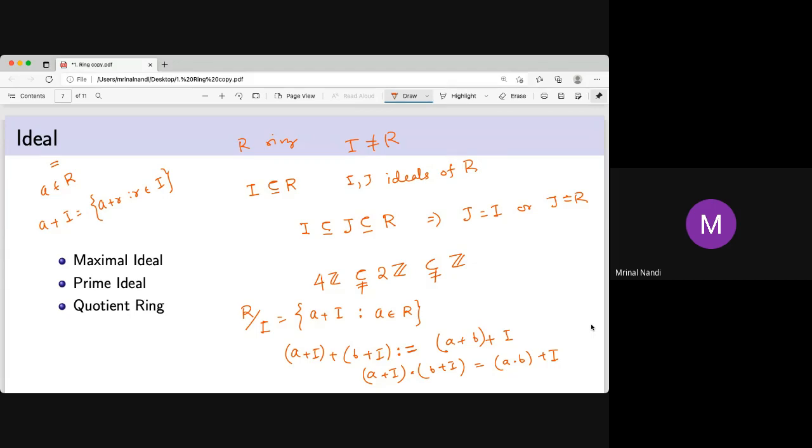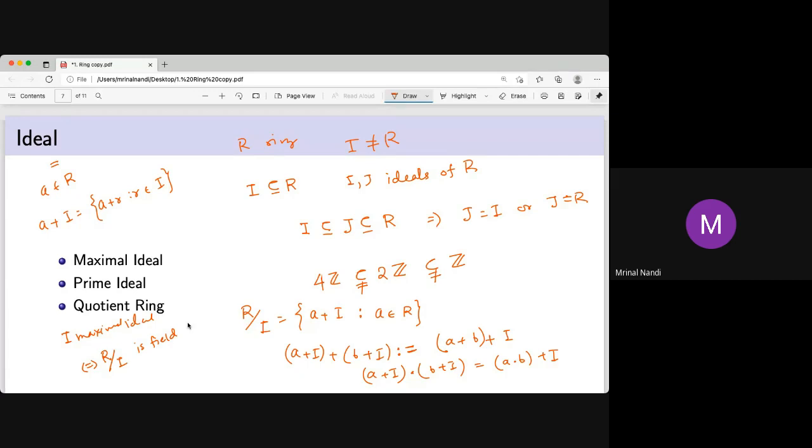And there are several results like that. If I is a maximal ideal, then R mod I is a field. Actually, it is if and only if it is a field, because a field has no ideal other than 0 and itself. 0 is an ideal, the set containing only 0, and the whole set is an ideal. There's no other ideal, because if you take any nonzero element, it will give 1, and if you have 1, it's the whole field.